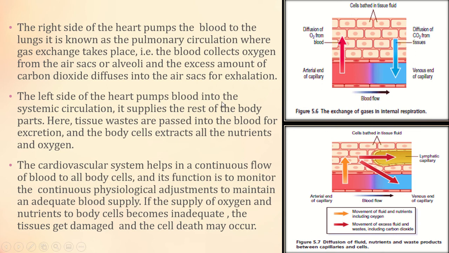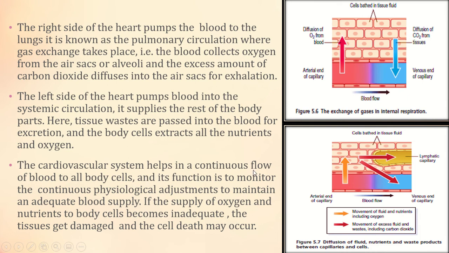The left side of the heart pumps blood into the systemic circulation. It supplies the rest of the body parts. Here the tissue waste is passed into the blood for excretion, and the tissues extract the nutrients and oxygen. Here you can see the oxygen being transferred from the blood to all the tissues, and from there the waste products and unneeded substances are transferred to the blood. That is called the systemic circulation.